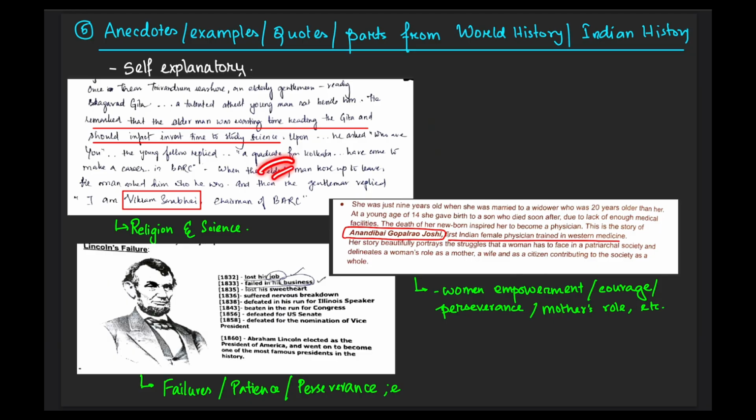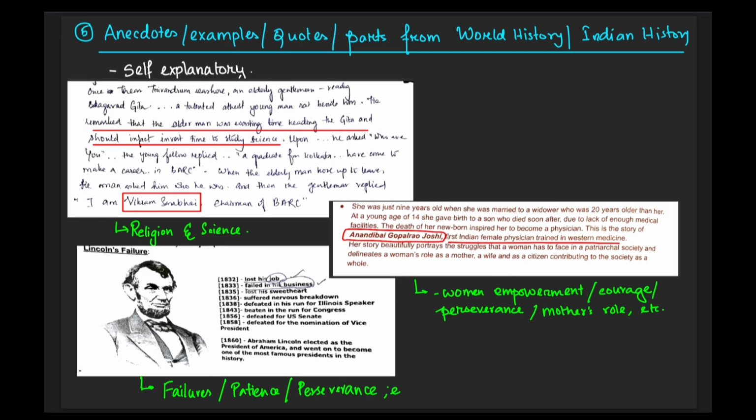This anecdote was of Vikram Sarabhai reading the Bhagavad Gita, and this can be used as an example for religion and science type of essays. This is another example of failures, patience, and perseverance through Lincoln's failures. This is an anecdote on Anandibai Gopal Rao Joshi. She was the first Indian female physician trained in Western medicine. So this can be used as an example for women empowerment, courage, perseverance, mother's role, etc.